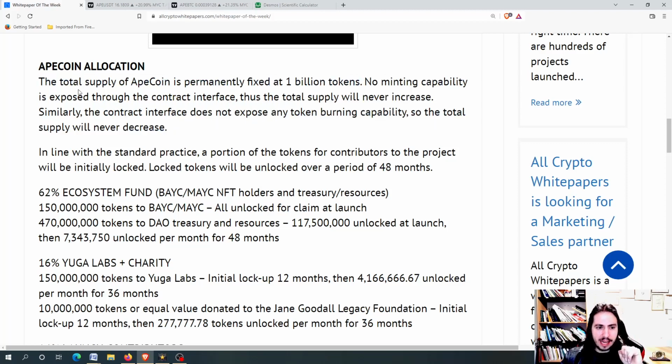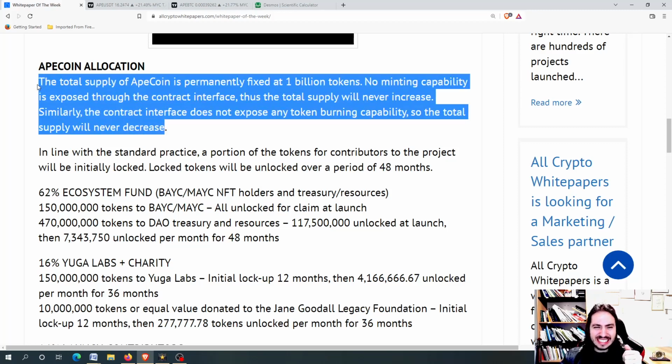The total supply of APECoin is permanently fixed at 1 billion tokens. No mining capability is exposed through the contract interface, thus the total supply will never increase. Similarly, the contract interface does not expose any token burning capability, so the total supply will never decrease.